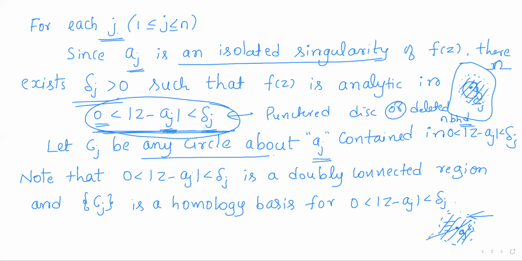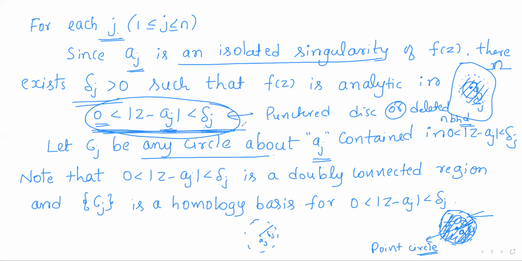Now the center aj can be considered as a point circle, and consider the circle with radius delta j with center aj. So we are collecting the points in between these two circles. In other words, we are collecting points which are outside the point circle and inside the circle with radius delta j, with center aj.